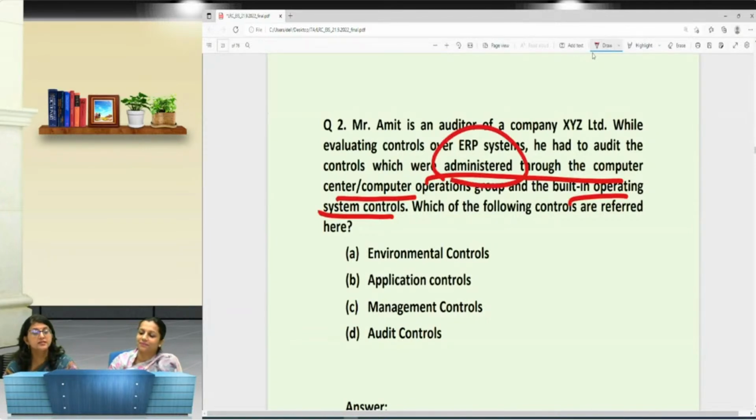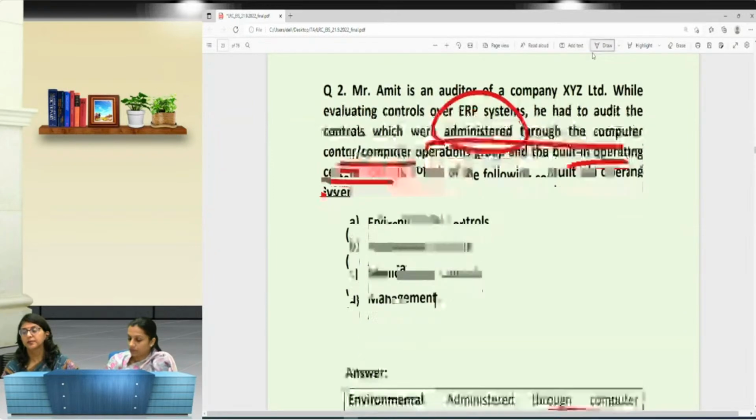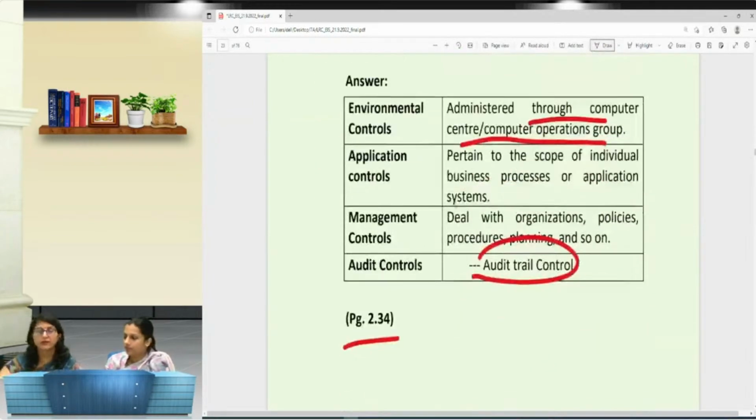Yes, and this is the computer center. The administration is done at the computer center level itself. So no management is going to get involved in it. No audit controls are there. No application controls are there. So the controls that are going to get implemented at the level of the computer operations center will have to be the environmental control, right?